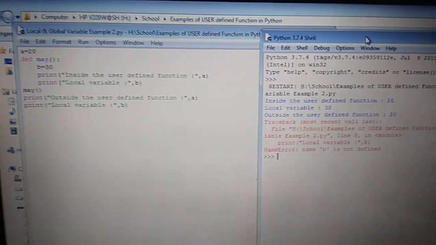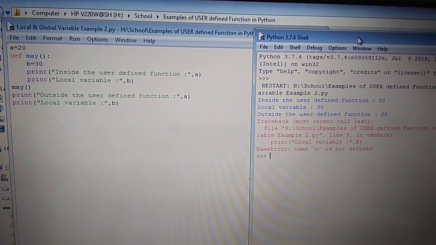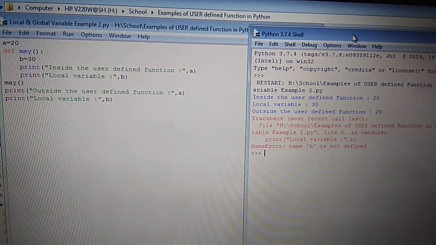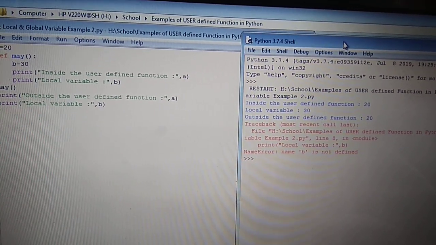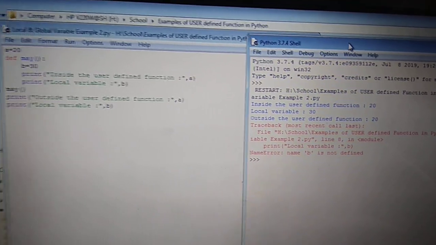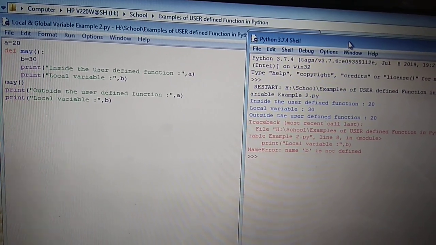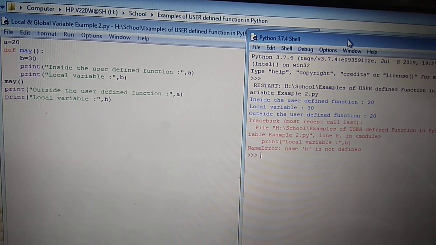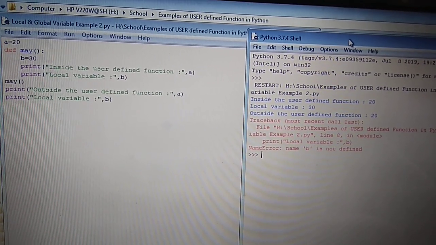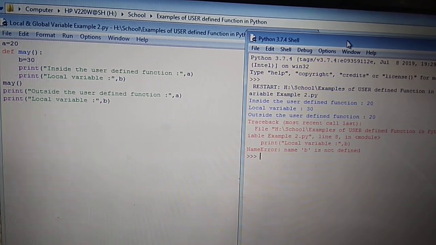The last line generates an error. There are 4 times we use print inside the user function; the value of a should be 20. After that, local variable b equals 30. After that, print outside the user defined function, that is 20, because a is a global variable.